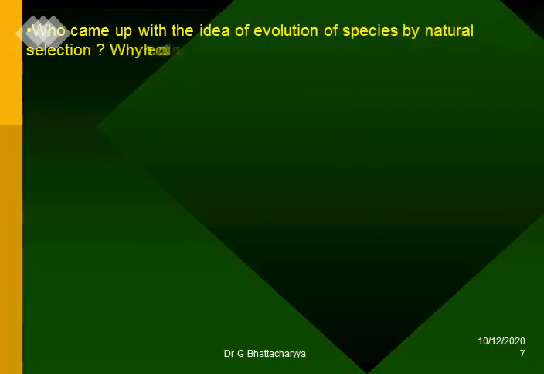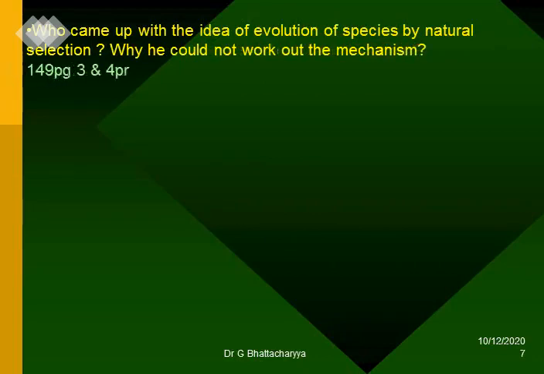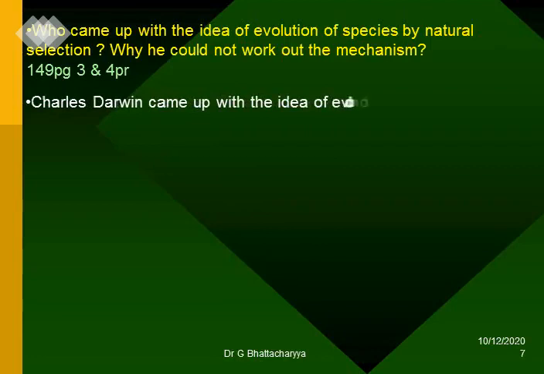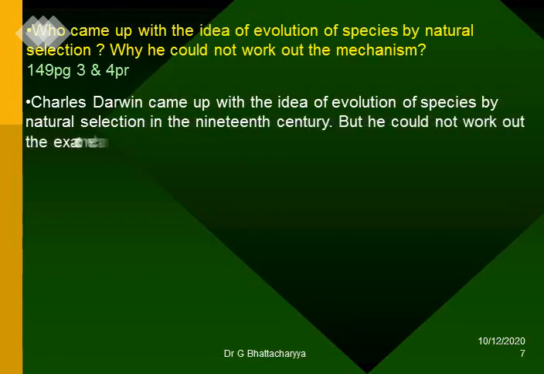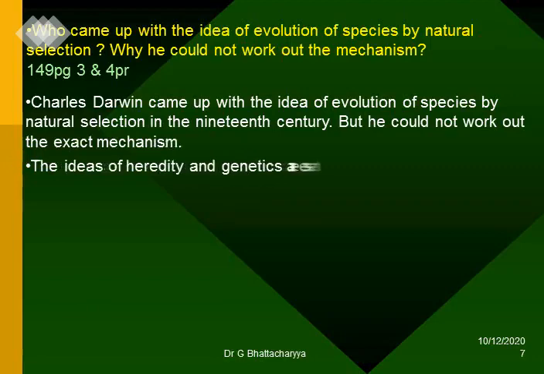Who came up with the idea of evolution of species by natural selection? Why could he not work out the mechanism? Charles Darwin came up with the idea of evolution of species by natural selection in the 19th century, but he could not work out the exact mechanism. The ideas of heredity and genetics are essential for understanding evolution.